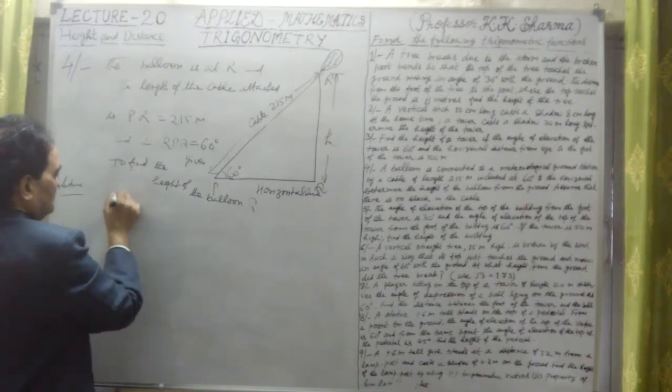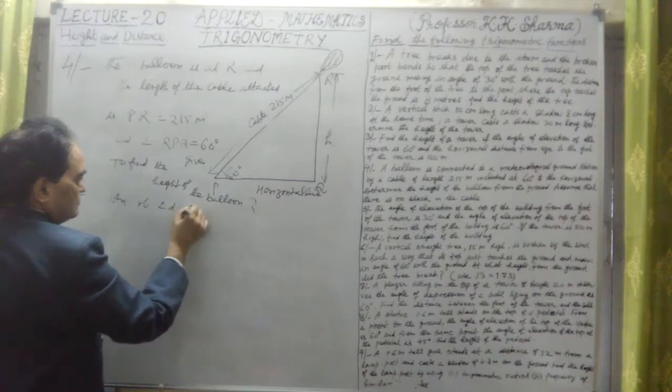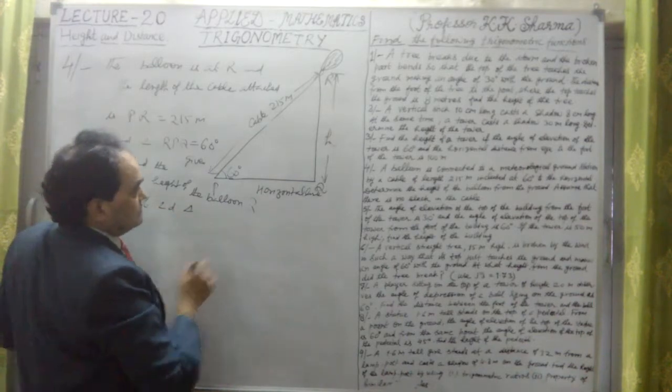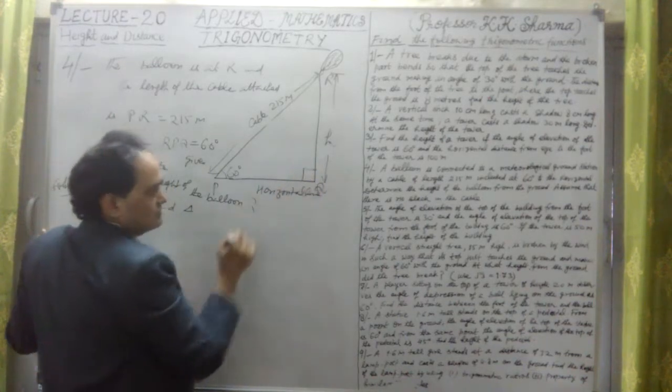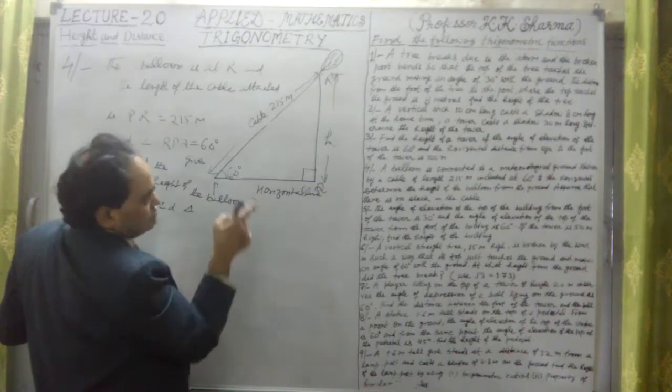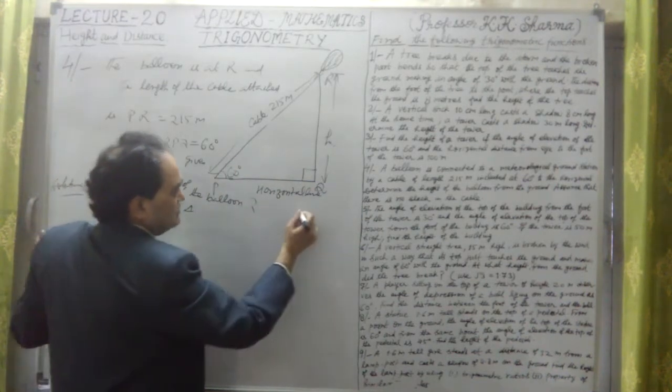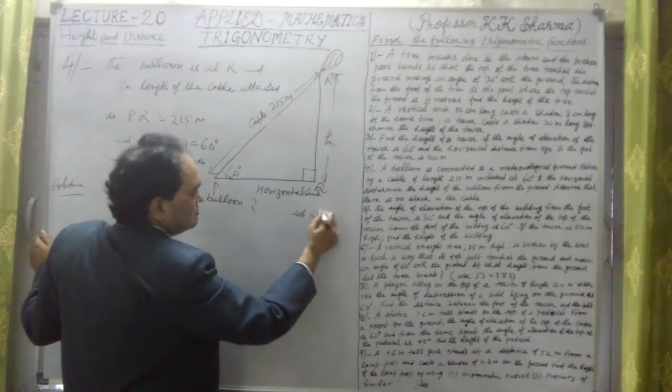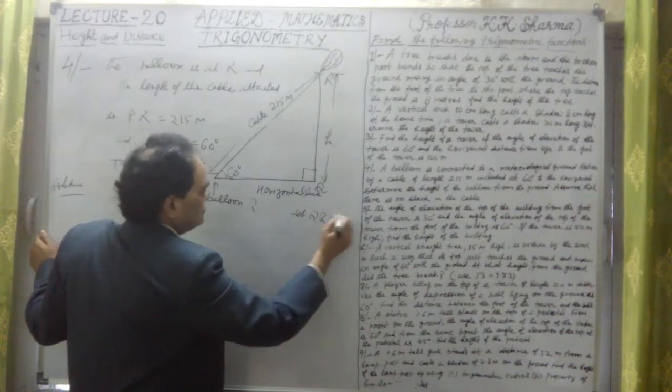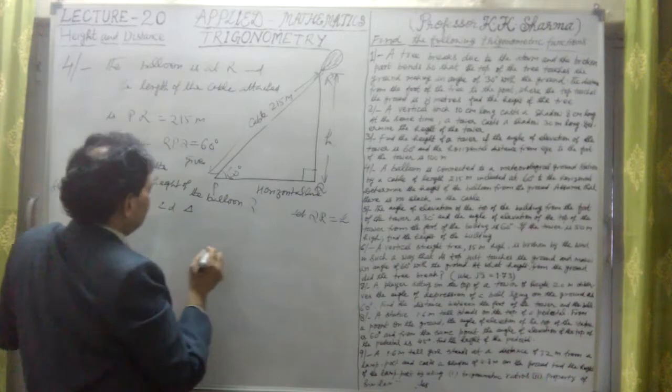So in a right angle triangle, in right angle triangle, this is a right angle. Height of the balloon RQ we have taken. Let QR is equal to H, height of the balloon. Okay.